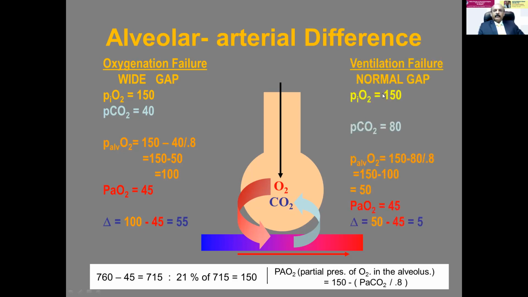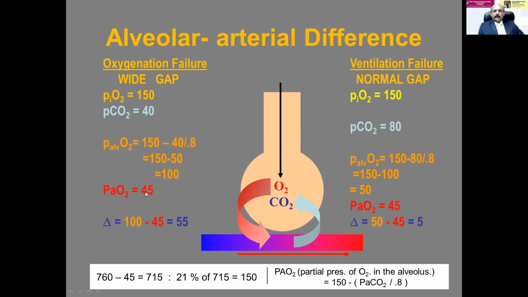Imagine the same 150, if the PCO2 is 80, this is respiratory acidosis. When the patient is not able to breathe properly, when there is a ventilation failure, carbon dioxide accumulates. But here, the alveolar O2 is 100. It is right, it is 100.